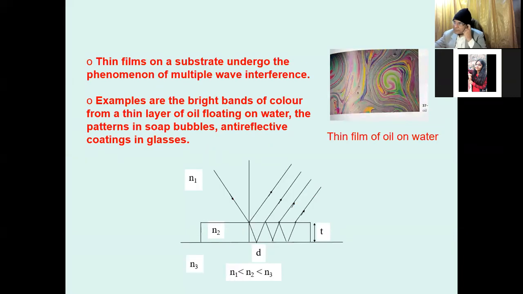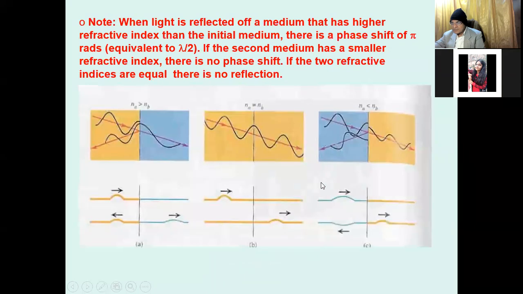So the first thing is the thin film. On a rainy day, we see that on the roadside there is a color on the water surface. That color is due to the thin film of oil on the water surface. So how can this thin film produce different reflected waves, and these waves interfere and construct the pattern that is visualized in this way.